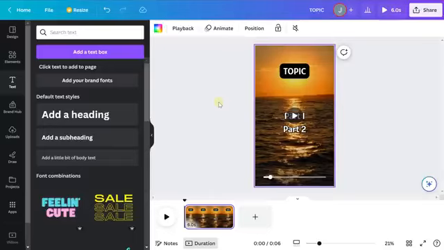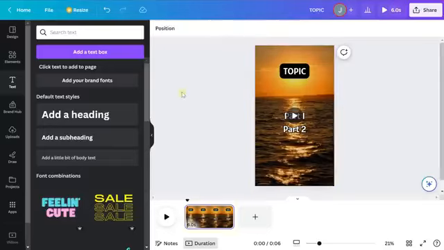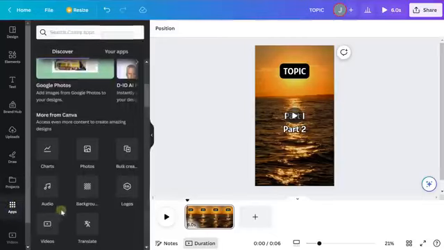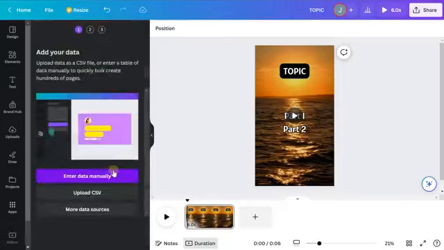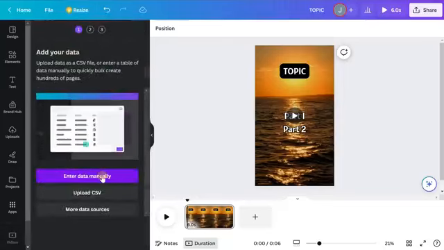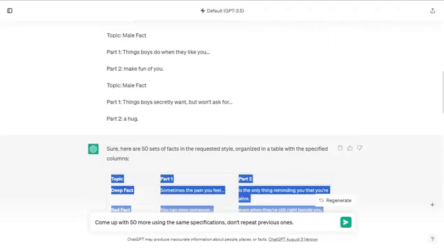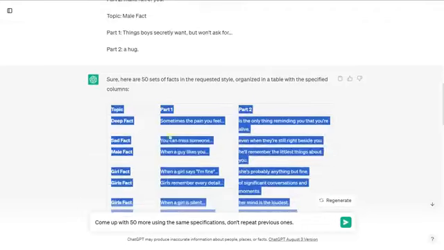So now what we want to do is we want to go ahead and start connecting all of our text. Now to do that, we are going to use a tool in Canva called Bulk Create. So to access that, we click Apps in the bottom left, and you can see it here right where you found videos, Bulk Create. If you can't find it, use the search bar. And when you go ahead and click on it, it's going to ask you to enter in all of your data. Now, that's why we asked ChatGPT to give us text in a table format. So that way we can copy and paste this in and it knows this is one set of text to connect to, second set of text to connect to, third set of text to connect to.